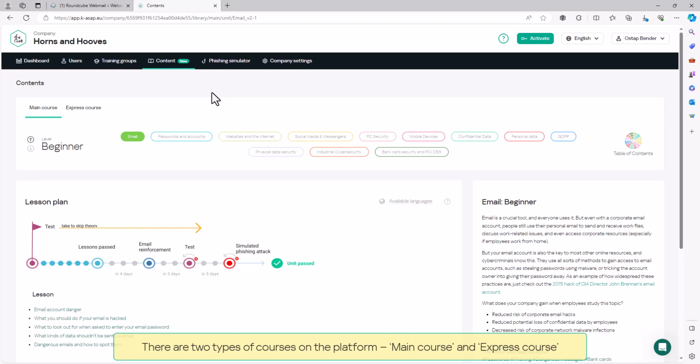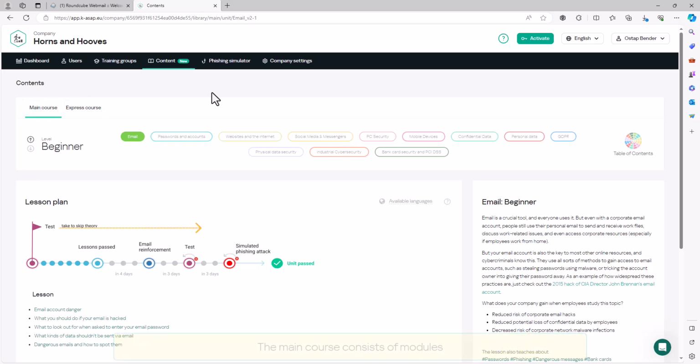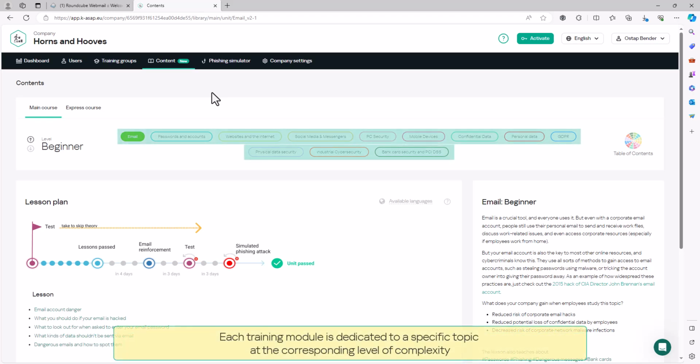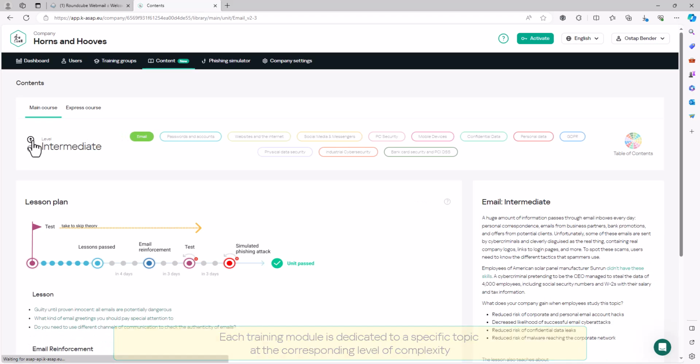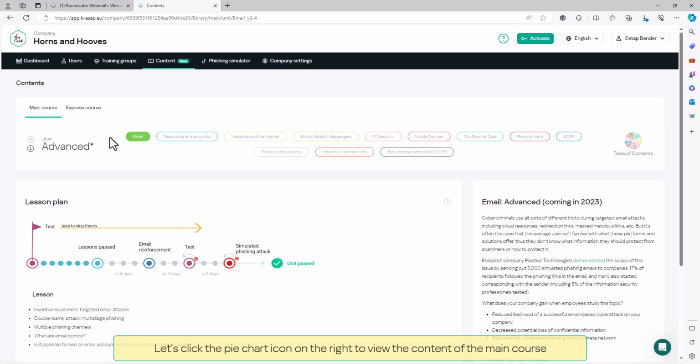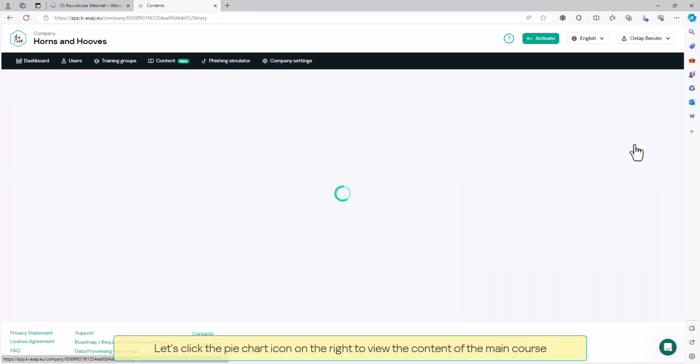There are two types of courses on the platform: Main Course and Express Course. The Main Course consists of modules. Each training module is dedicated to a specific topic at the corresponding level of complexity. A training module consists of several lessons of 5 to 15 minutes, which are then reinforced by repetition, testing, and simulated phishing attacks if applicable. Let's click the pie chart icon on the right to view the content of the main course.